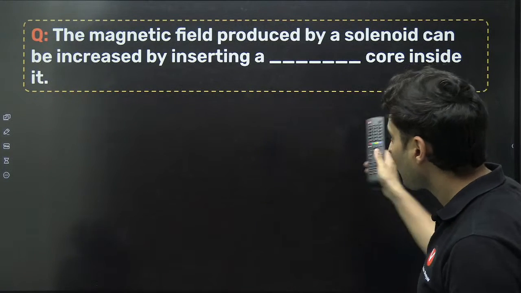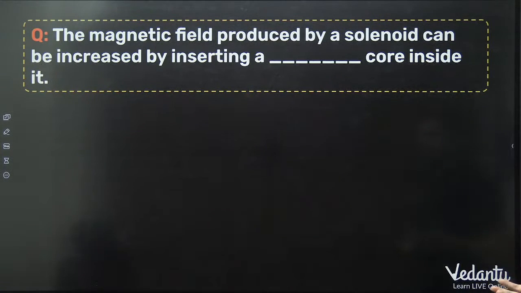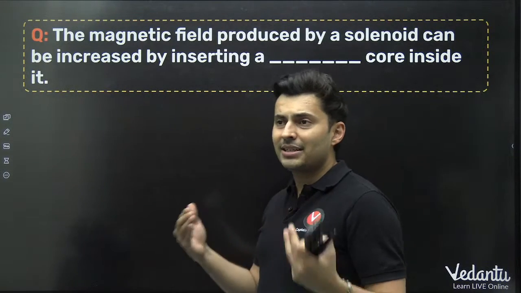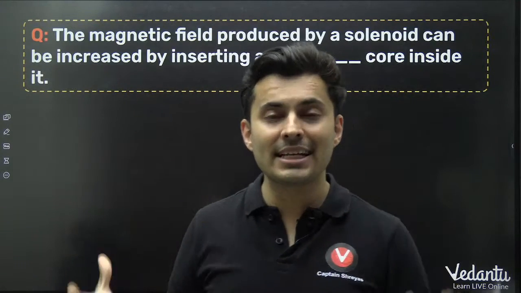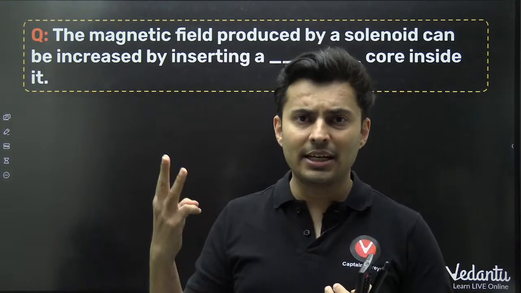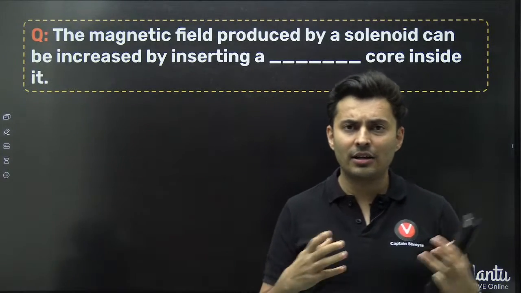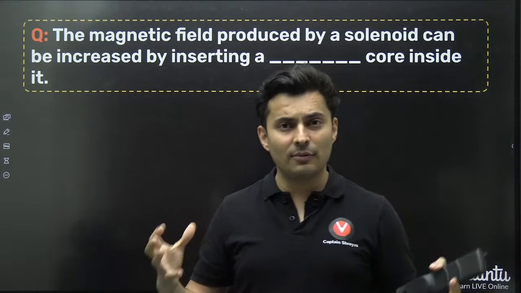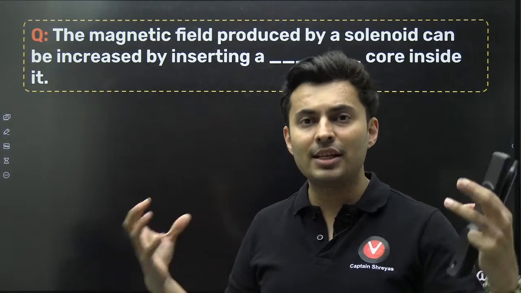Keep that in mind. Magnetic field by a solenoid can be increased by inserting a dash core inside it. So if you want to increase the magnetic field, you need a material which accepts that field and also increases it. So there are three materials. One is dia, then para, then ferro. Ferro is the one which increases the field by a very strong amount.